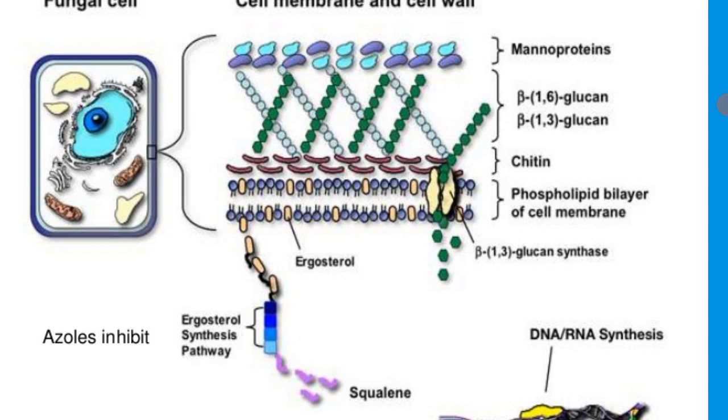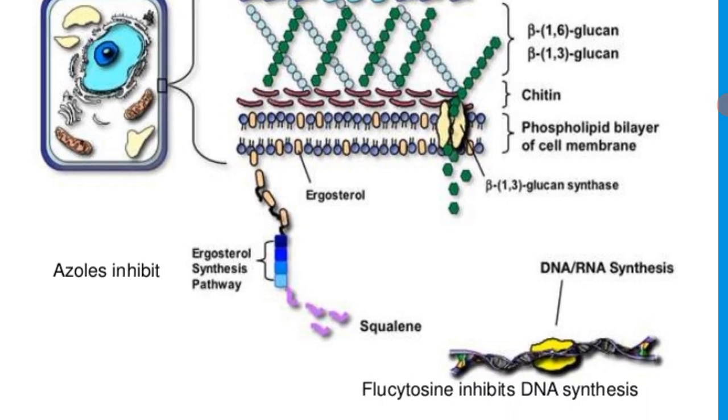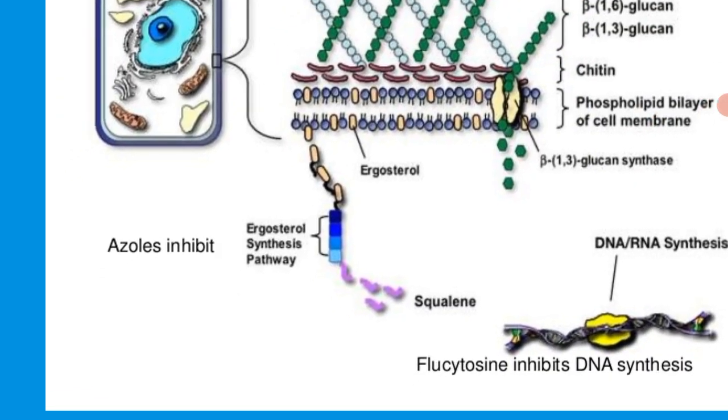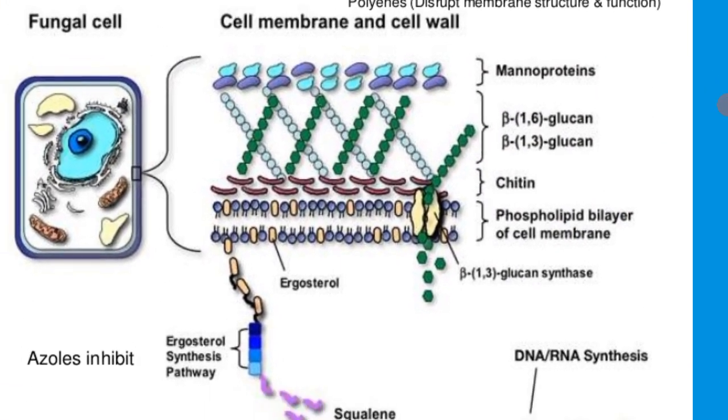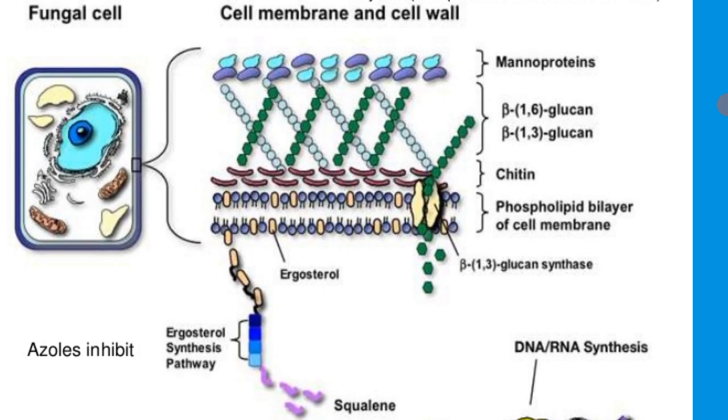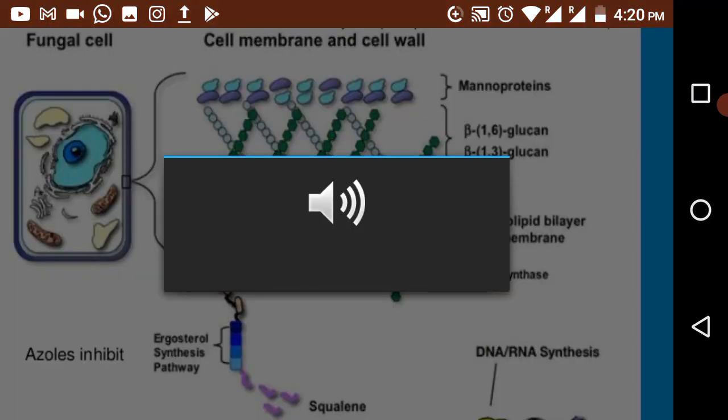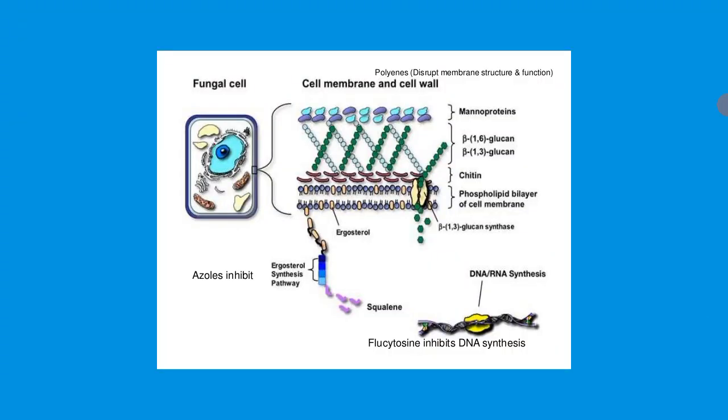It is a very important molecule, present in the phospholipid bilayer of the membrane, and it is responsible for transferring nutrients and some other molecules into and out of the fungal cell. This part is about the cell membrane.